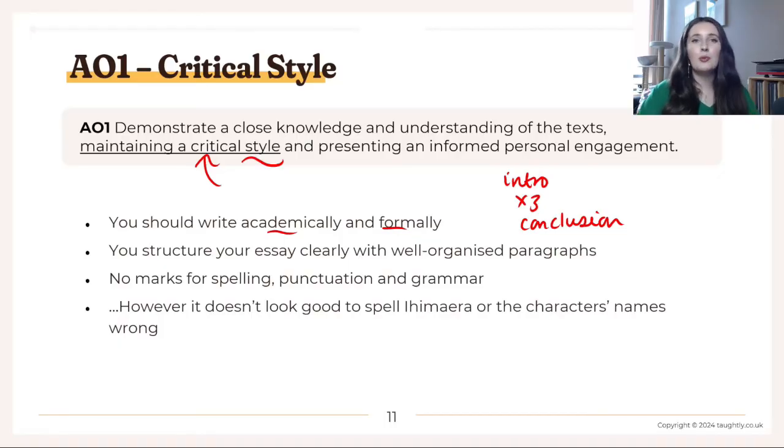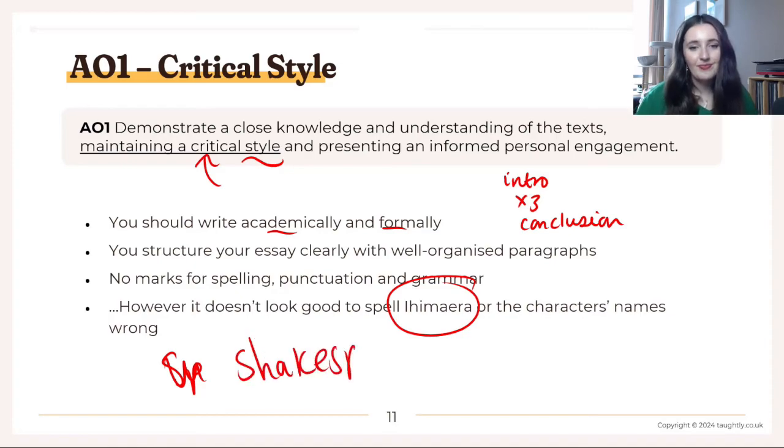Doesn't make it look like you've got very good knowledge. I don't think the examiner would move you down necessarily, but they would squint at your paper and be like, assured knowledge, can't spell the author's name correctly. So just be careful. I think especially just make sure that you can spell the author's name correctly. Really doesn't look good. Similarly, if you are doing any Shakespeare texts, oh my God, the number of times that I see this. Oh, I'm already spelling it wrong myself. I see that so often. Wrong, Shakespeare. So just make sure you're spelling the author's names right, because it doesn't look good.